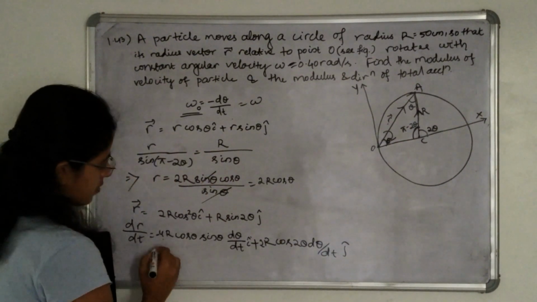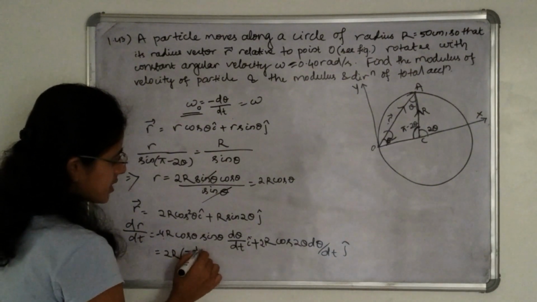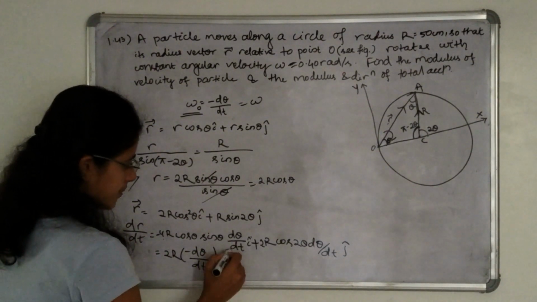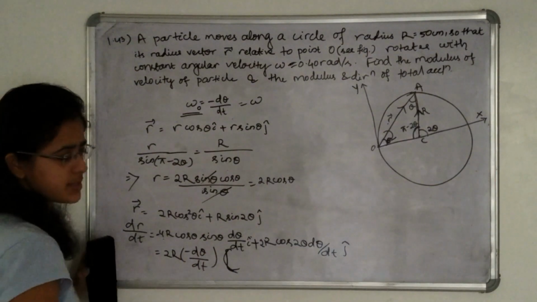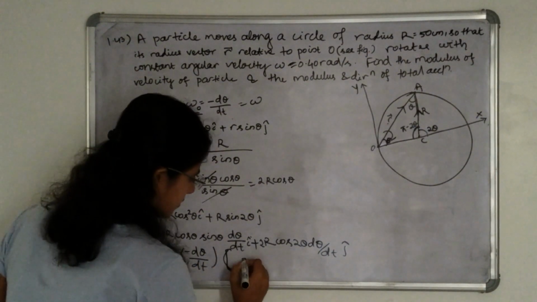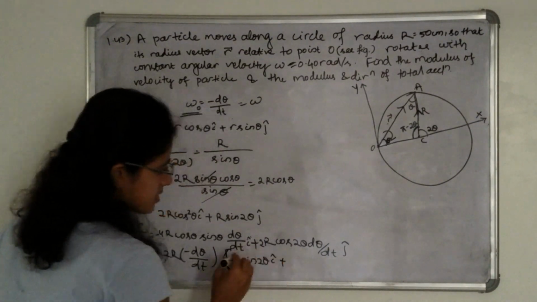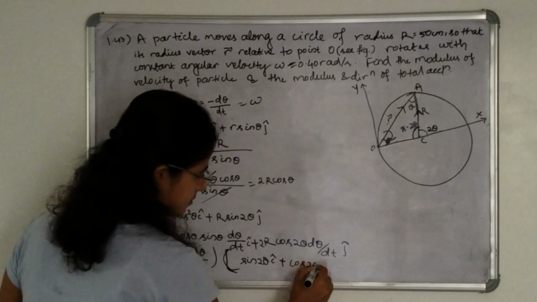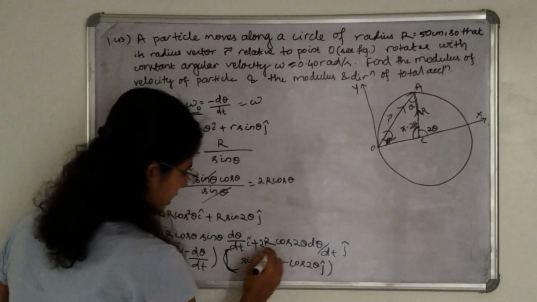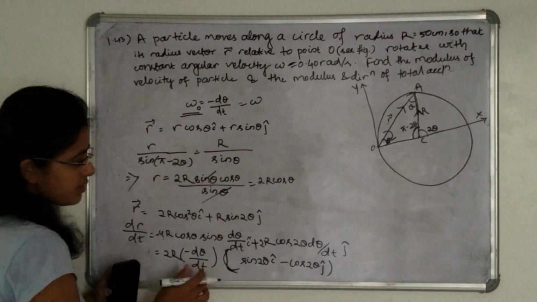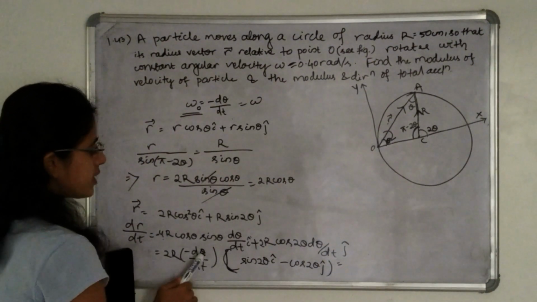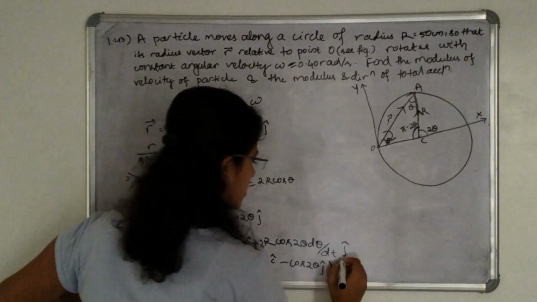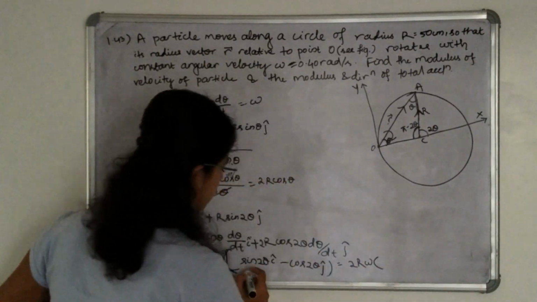I can take 2R times minus d theta by dt common. If I take this common in the bracket, what are we left with? 2 cos theta sin theta, that means sin 2 theta, into i cap, plus cos 2 theta into j cap. This is minus because I am taking minus d theta by dt common. So this will be 2R into minus d theta by dt. We have considered it as omega, the angular velocity. So this will be 2R omega into this term.